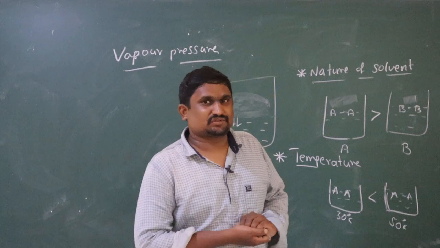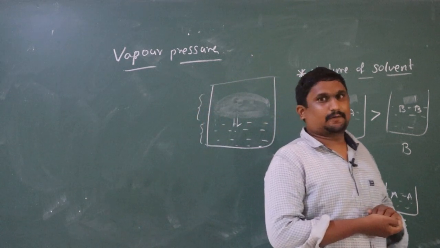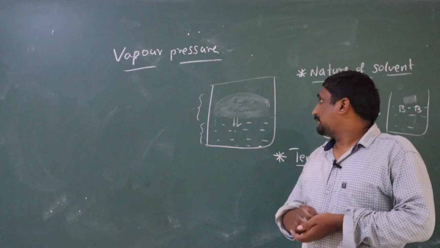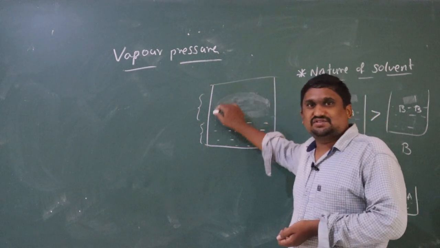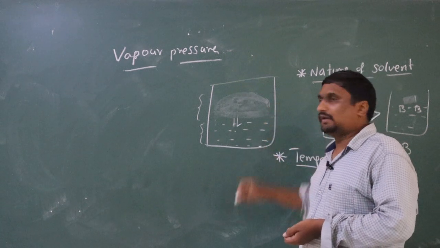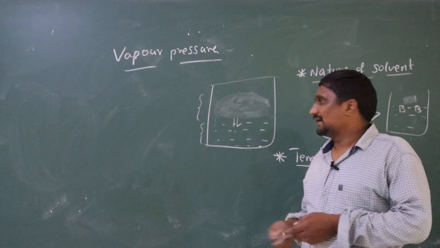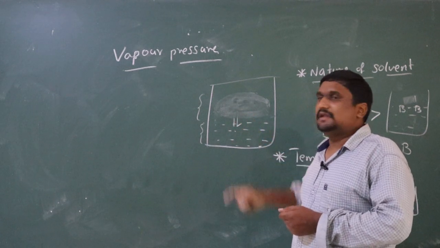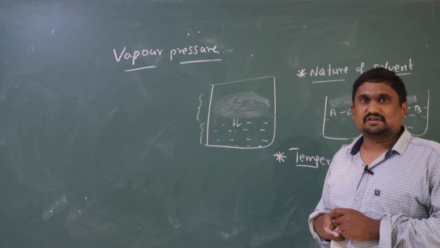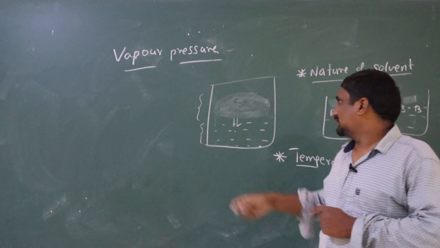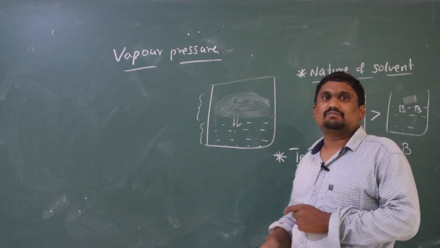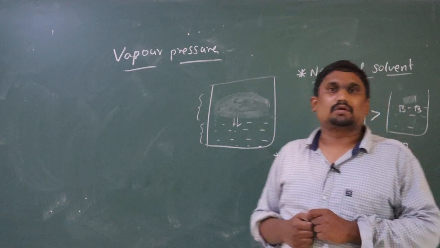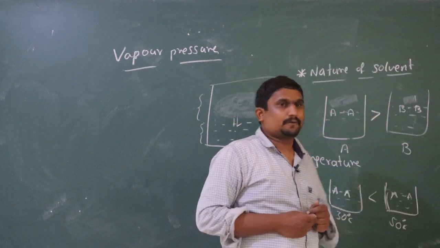Okay, this is the next concept in our solutions lesson: vapor pressure. So what is vapor pressure? It is the pressure exerted by the vapors of a liquid when these vapors are in equilibrium with the liquid. This is known as vapor pressure.